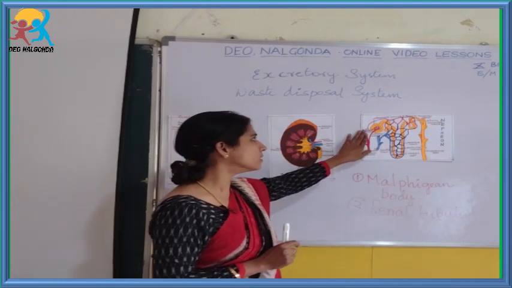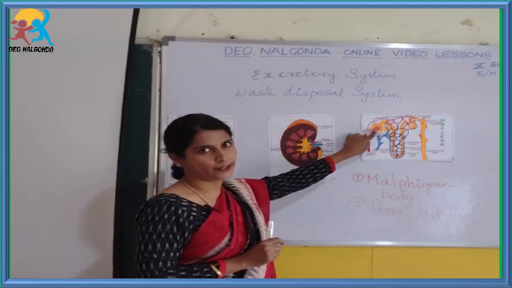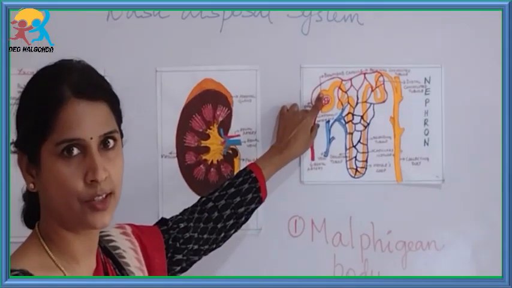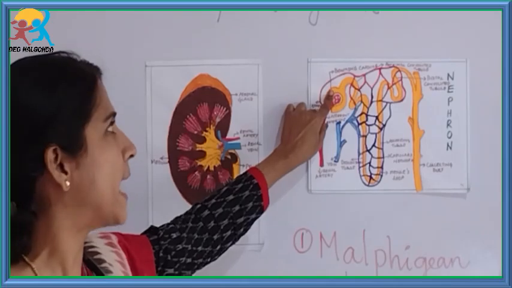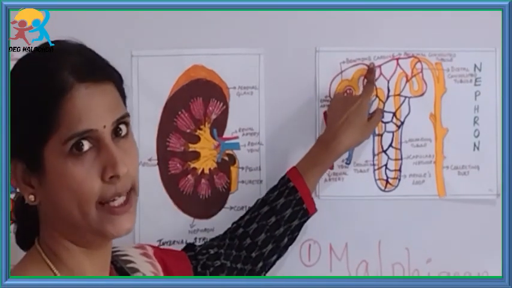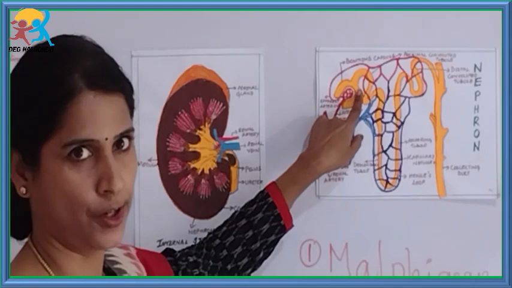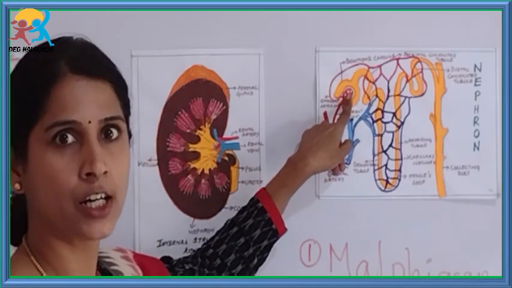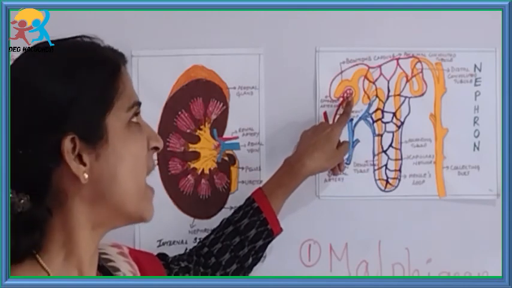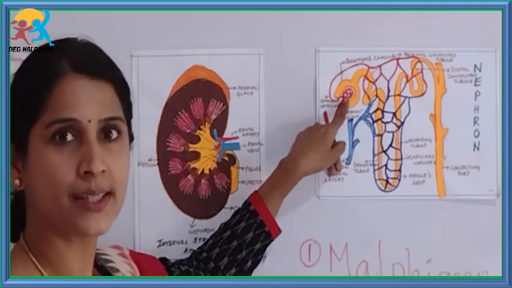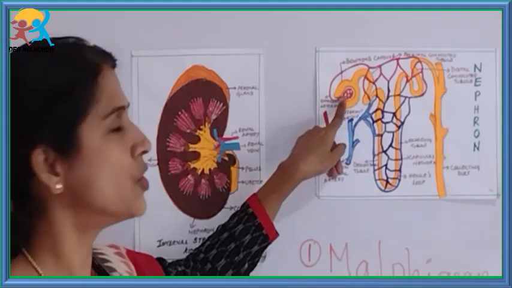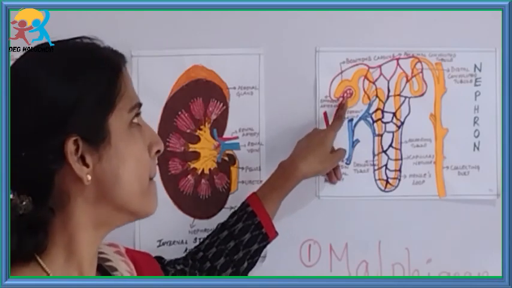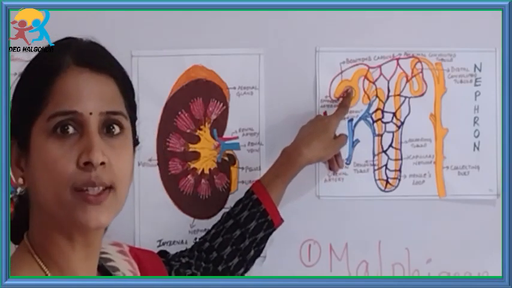So let us first learn about the Malpighian body. The Malpighian body is made up of a cup shaped structure called Bowman's capsule. It is a blind cup shaped structure, inside which you can find a bunch of blood vessels or blood capillaries, which is called the glomerulus. So how is this bunch of glomerulus formed?